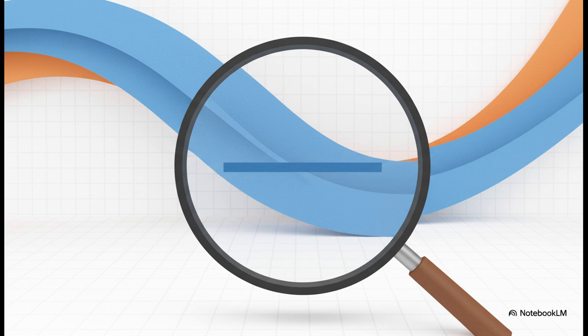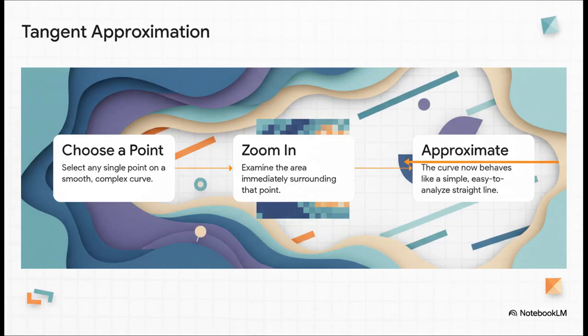If you zoom in far enough, any curve starts to look flat. This is the magic trick of calculus. It's called the tangent line approximation. You just pick a point on a super complex curve, you zoom in, way in, and suddenly it looks just like a straight line. And we can use our simple y equals mx plus b to understand that tiny little piece of a much bigger, much more complicated puzzle. We're using simplicity to decode complexity.